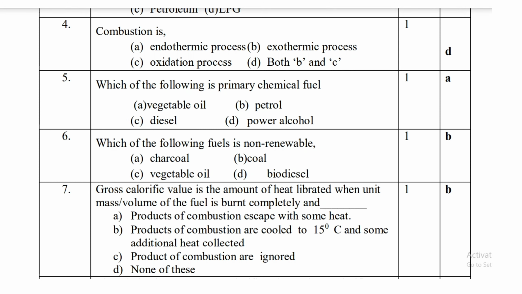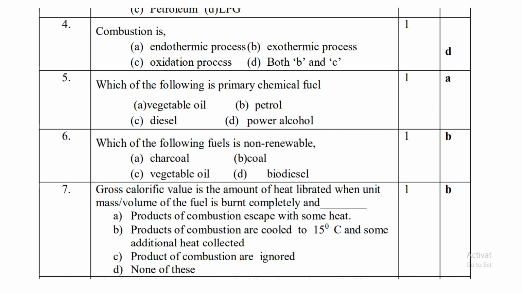Which of the following is a primary chemical fuel? Vegetable fuel is a primary chemical fuel, while petrol, diesel, power alcohol are secondary fuels. Which of the following fuels is non-renewable? Coal is a non-renewable fuel. Charcoal, vegetable oil and biodiesel are renewable fuels.